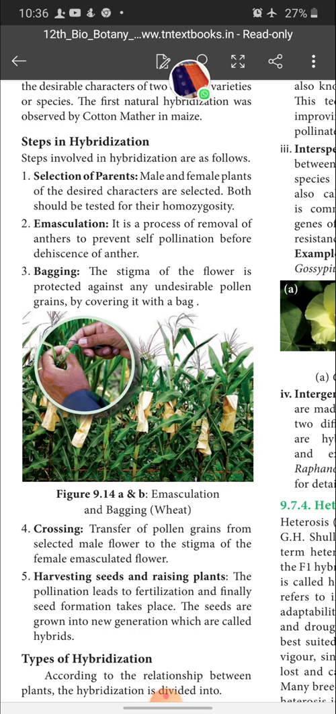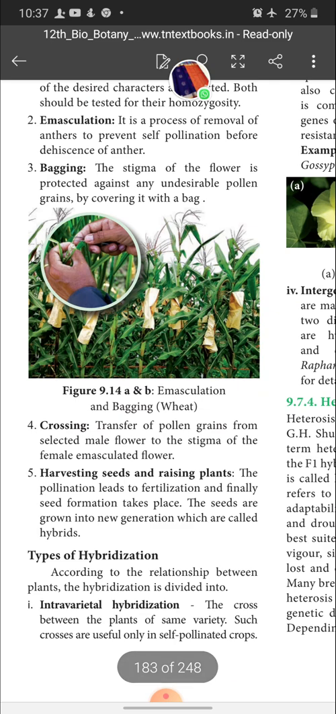Next one is bagging. The stigma of the flower is protected against any undesirable pollen grains by covering it with a bag. Bagging: the stigma, which is the female part of the flower, is protected by covering it with a bag. Why should it be protected? When we keep it open, any undesirable pollen grains can come in contact with the stigma. So we cover the stigma of the female with a bag, and this process is called bagging.